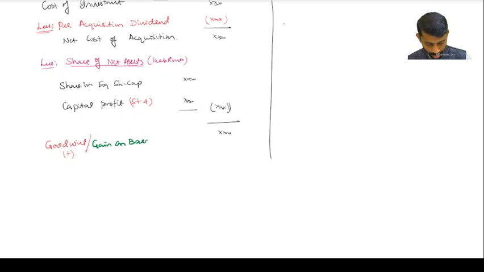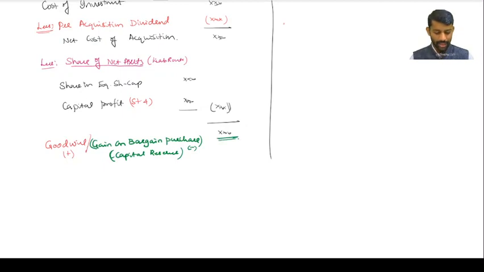on bargain purchase, which is nothing but capital reserve. Are you understanding? So it is nothing but negative. If you get negative, it is gain on bargain purchase. If you get positive, it is called goodwill. Are you understanding slowly? Friends, are you understanding, sir? Yes, sir.